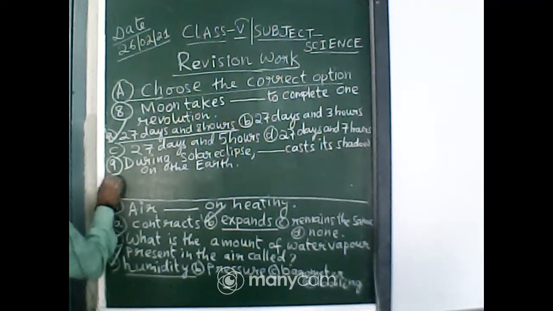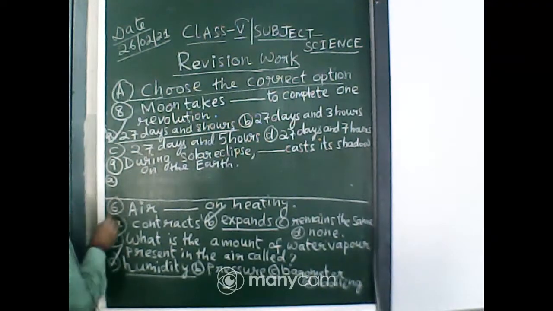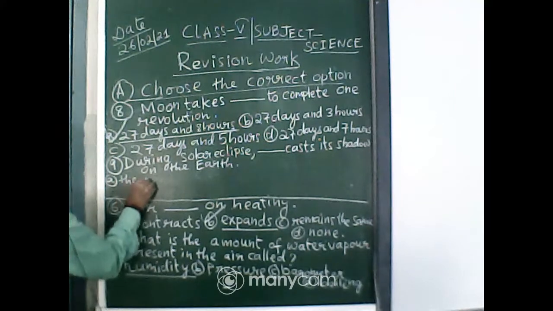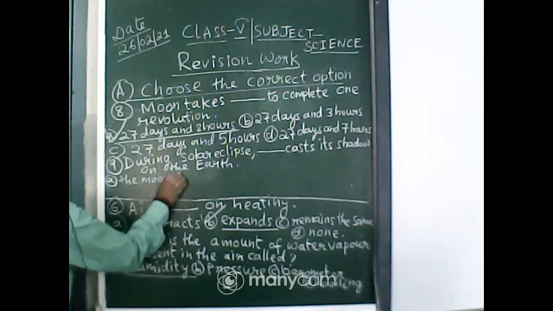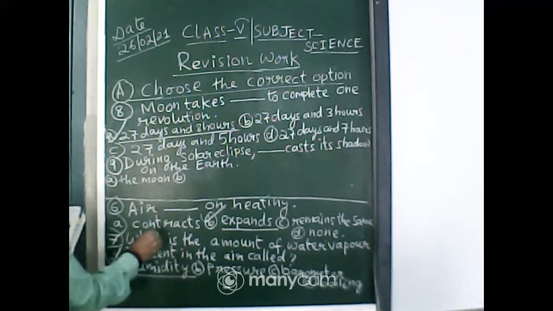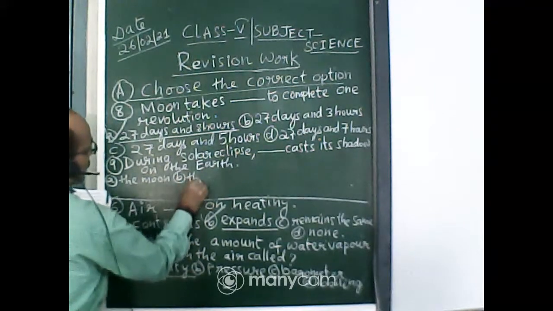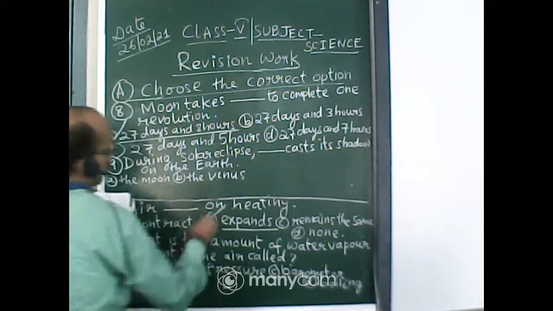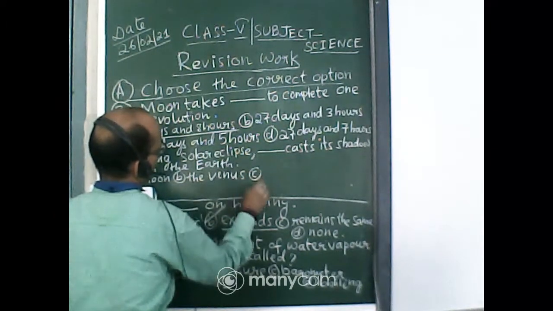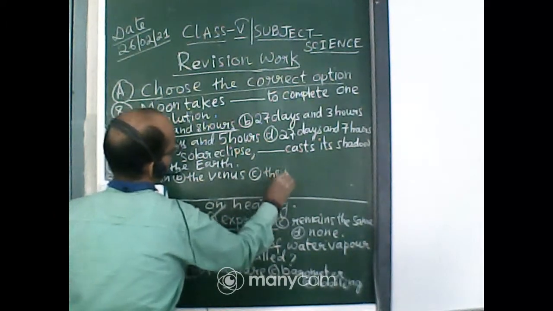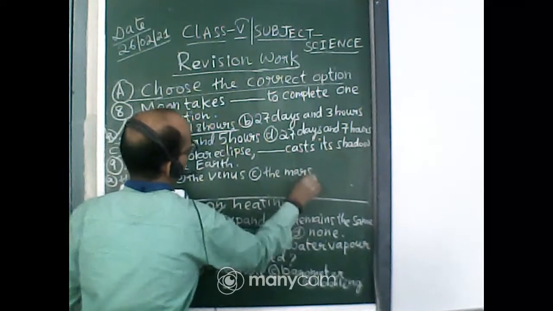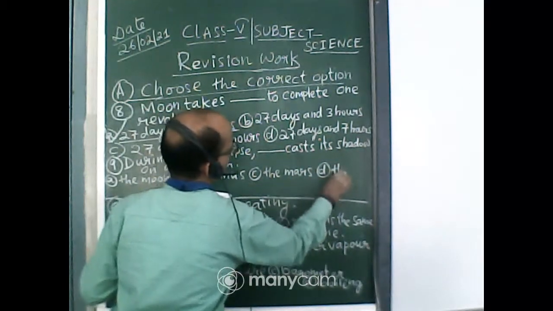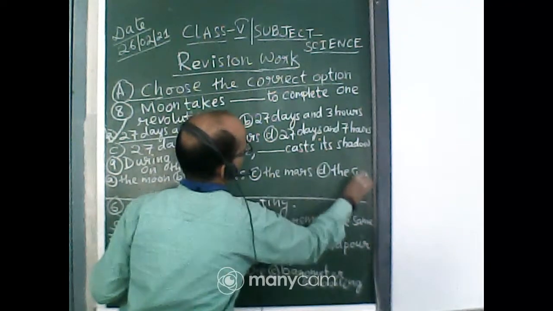Your options are: A, the moon; B, the Venus; C, the Mars; and D, the sun.